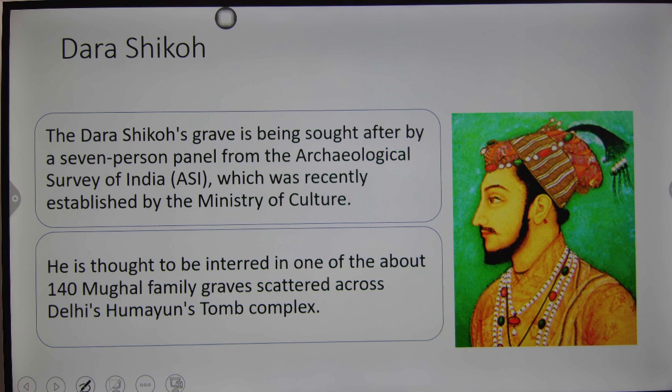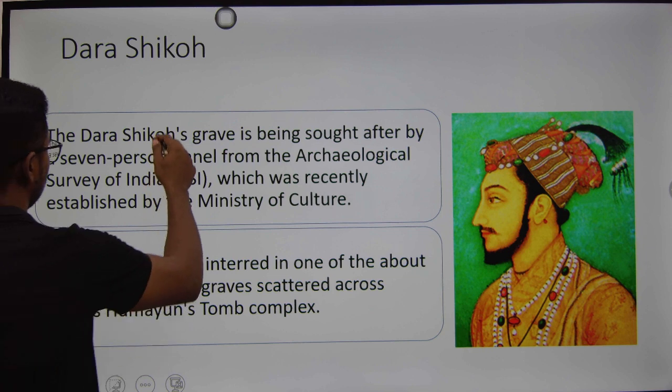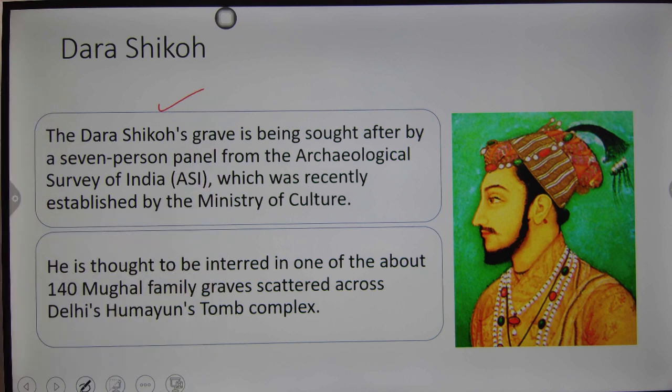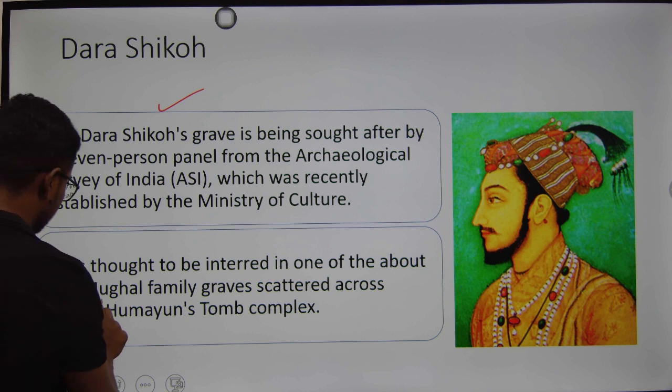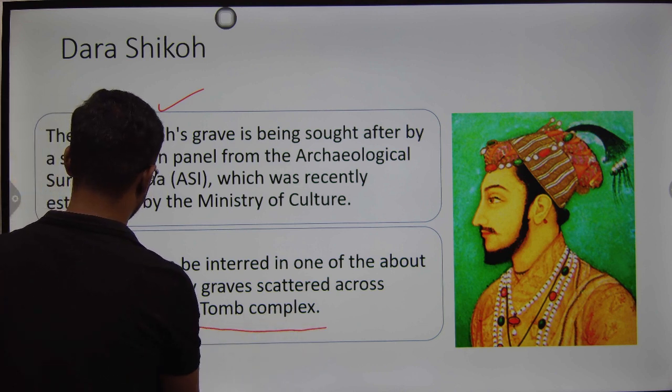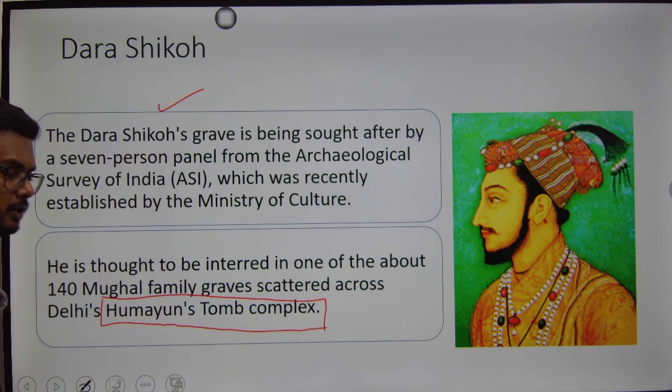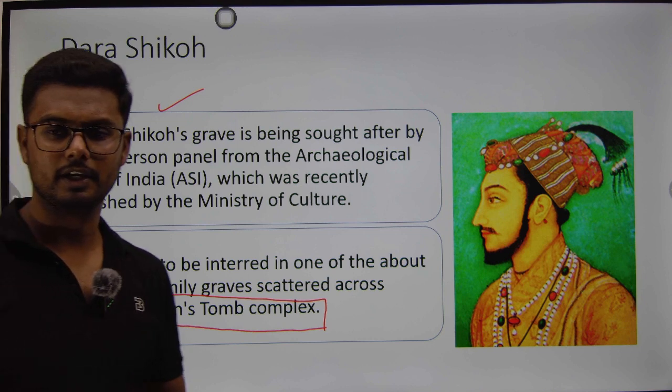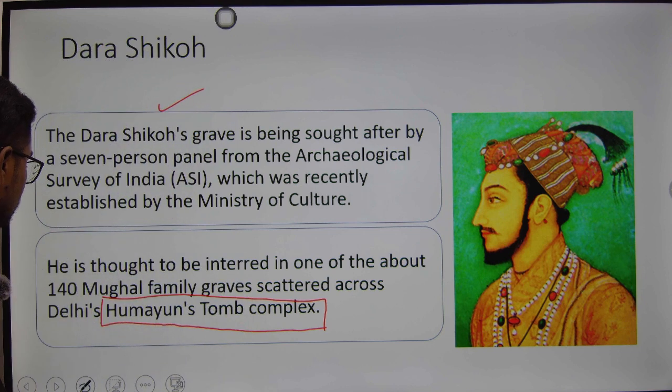Right. Next, we have some news related to Dara Shikoh, because recent excavations have been going on with respect to the grave of Dara Shikoh by the Ministry of Culture. He is thought to be interred in one of about 140 Mughal family graves scattered across Delhi's Humayun's tomb complex. Please remember this. To identify this particular grave or burial, a committee has been constituted and the Archaeological Survey of India has been undertaking the task. So who was Dara Shikoh?